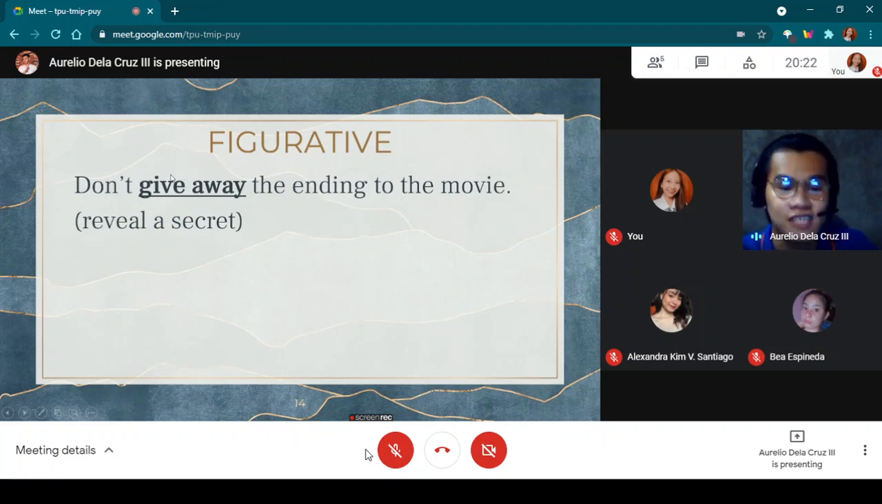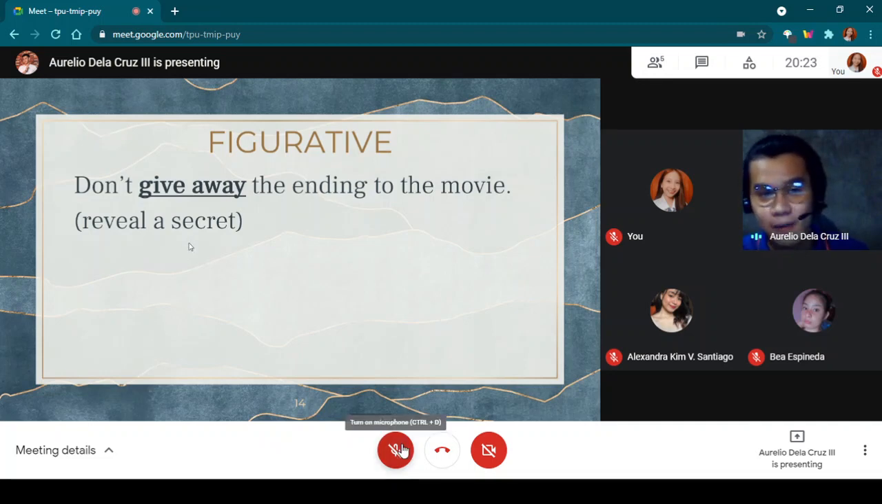So give is the main verb and away is the particle. So the meaning of give away here is reveal a secret, because the one who is watching the movie doesn't want to know the ending of the movie because he or she hasn't finished it yet. So he doesn't want to know what will happen in the end of the movie. Right? Are we clear? Yes, sir.